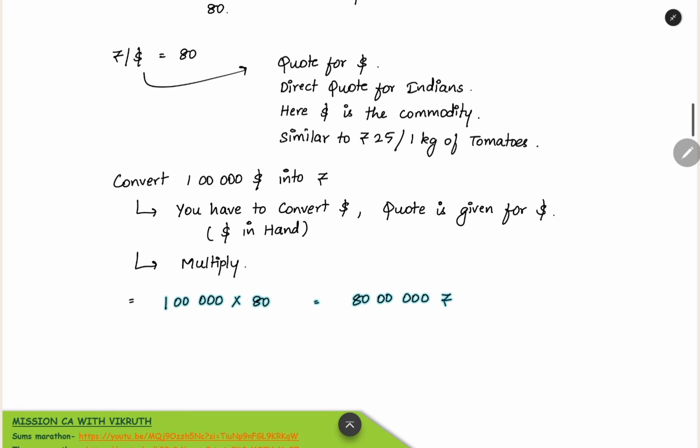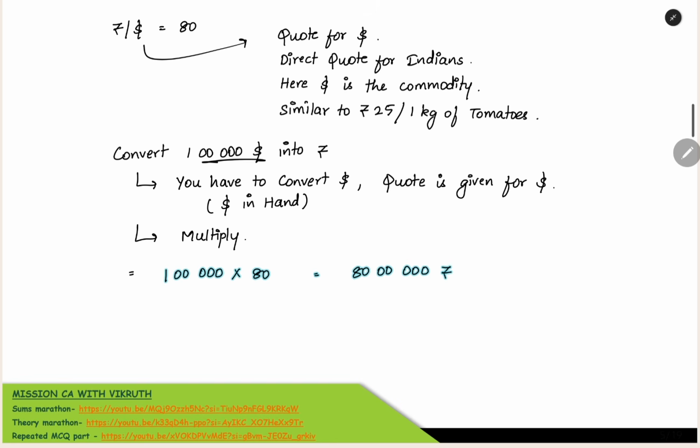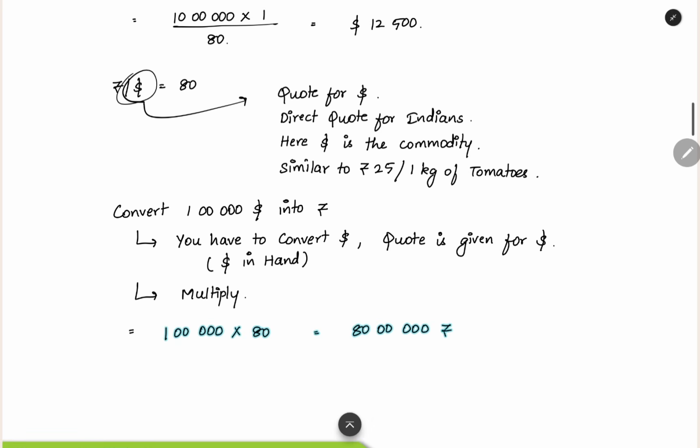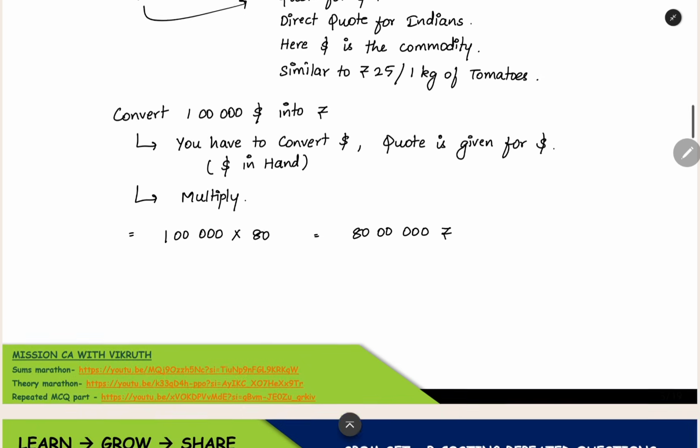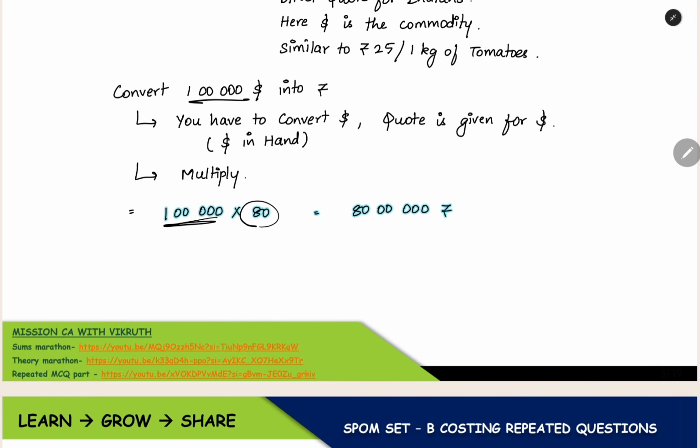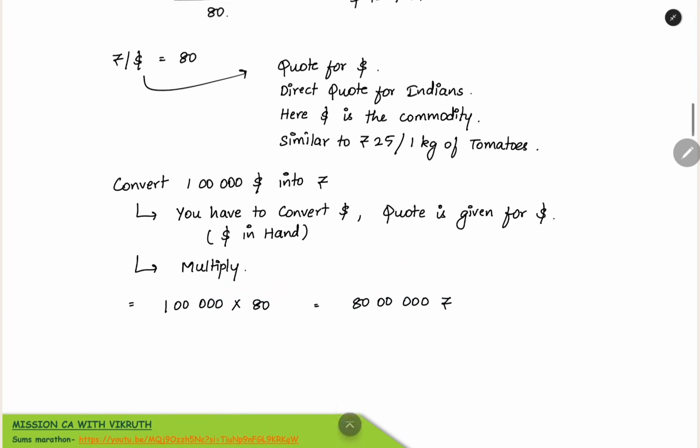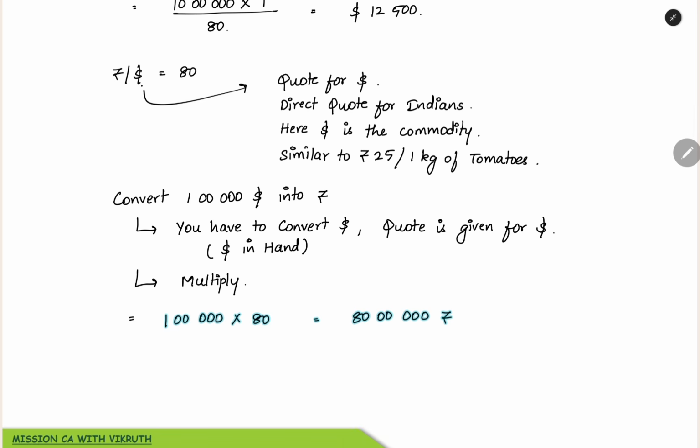Now we have come to the conclusion that this is the quote for dollar. Now we have to convert $1,00,000 into rupees. You have $1,00,000 in hand. The dollar is in hand, and you are going to convert it into rupees. So you have to convert the dollar, and the quote is also given for the dollar. The quote we already saw is the quote for dollar. You are going to convert dollar, so both are matching. You are going to convert dollar, and the quote is also given for dollar. So you have to multiply. This is the shortcut. So $1,00,000, you multiply 1 lakh by 80, which is the quote. When you multiply, you will get the rupees. So this is the conversion using the shortcut. The quote is given for dollar, and you are also going to convert the dollar. So you are going to multiply.